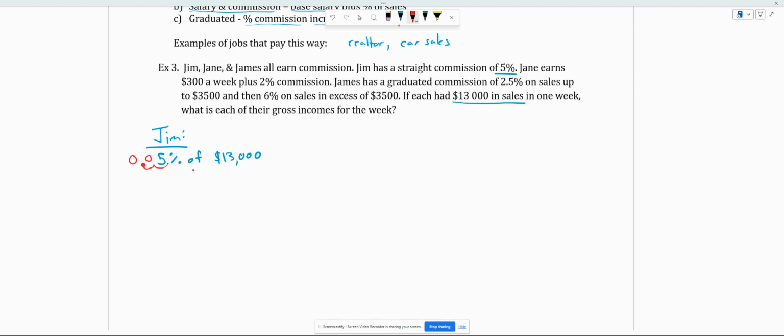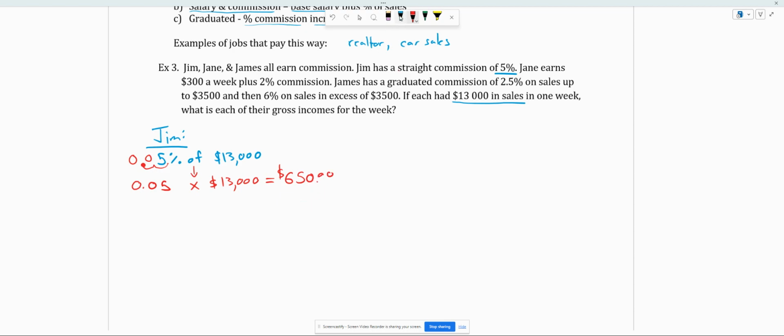And of means we're going to multiply. So we're going to take our 0.05 and multiply it by the amount. And that is how we find 5% of 13,000. Multiply that out, and we're going to get a total of $650, which is what Jim is going to make on that week of sales.